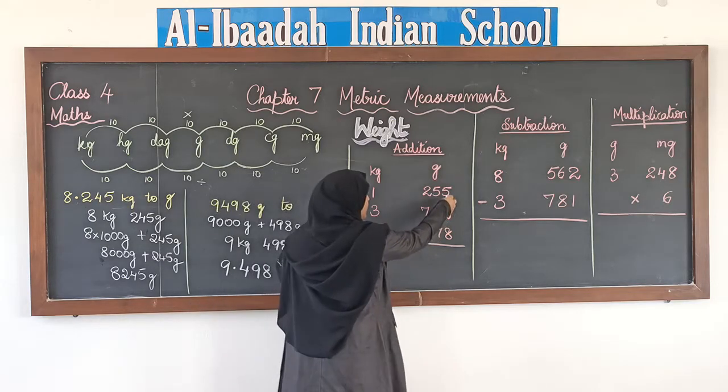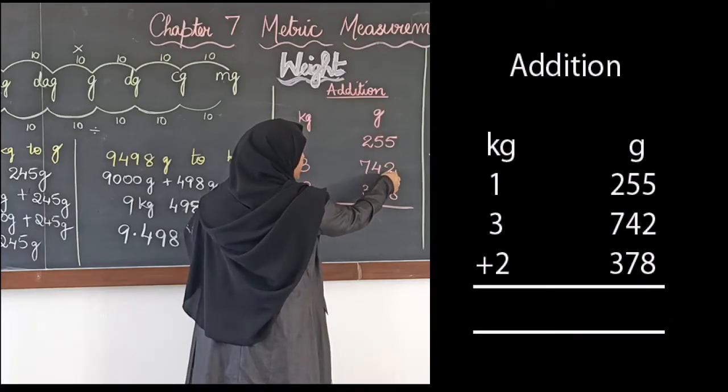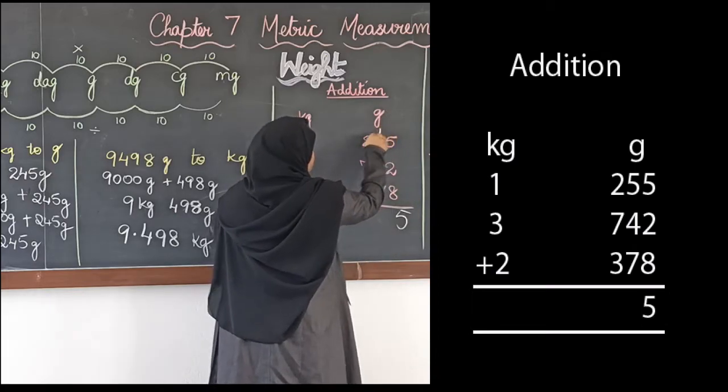Okay, so we'll start adding from the ones place. 5 plus 2 is 7, 7 plus 8 is 15. So we'll write 5 here, carry 1 to the next place.